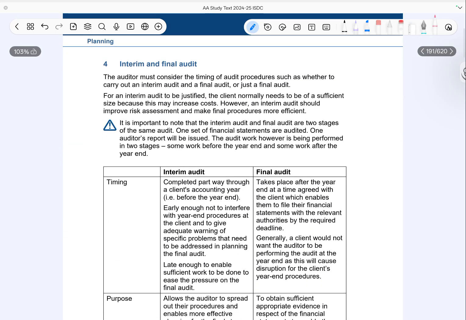The auditor also considers the timing of audit procedures. This includes deciding whether to perform an interim audit and a final audit, or only a final audit. An interim audit is usually carried out when the client is large enough to justify the additional cost. Although it may increase cost, it helps improve risk assessment and makes the final audit more efficient. It's important to understand the interim and final audit are not separate audits. They are simply two stages of the same audit with one set of financial statements and one audit report. The work is just split into two phases, some before the year end and some after.